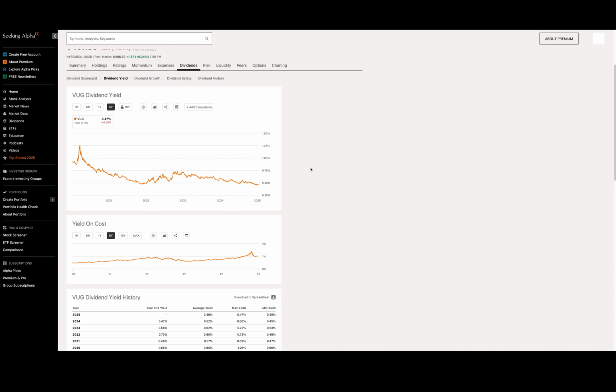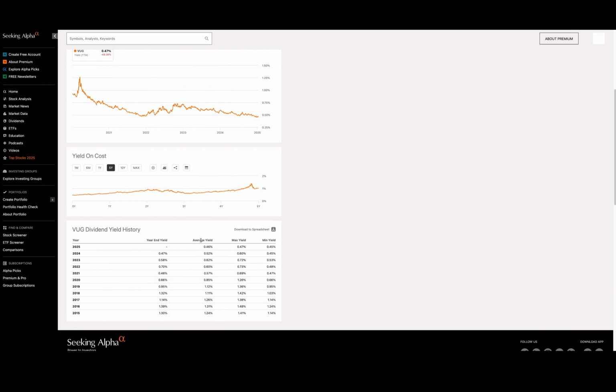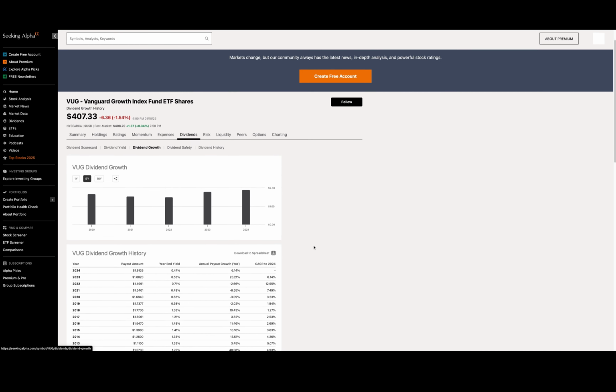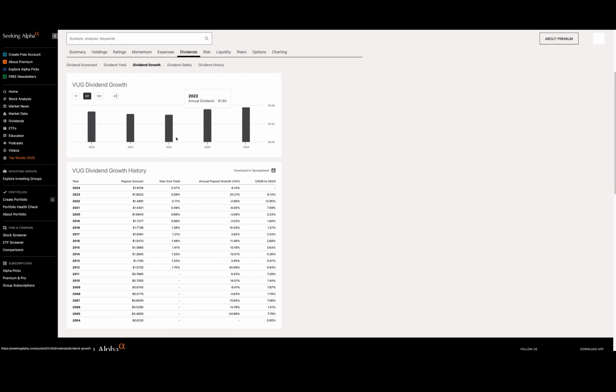Now, remember, it's a growth fund, right? It's not a dividend fund. Go down here, you can see the amounts that it's been increasing or decreasing in this case. Obviously, you want to look at that. The dividend growth, how is this comparing? Which is a really powerful tool because we can look at so many different years.